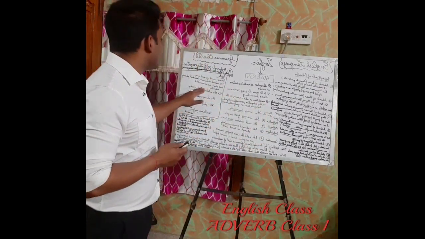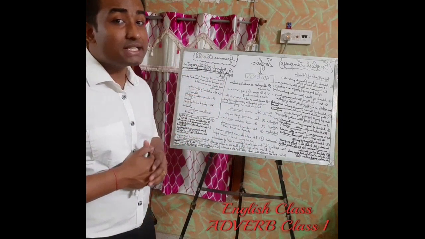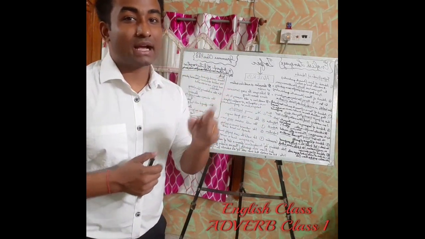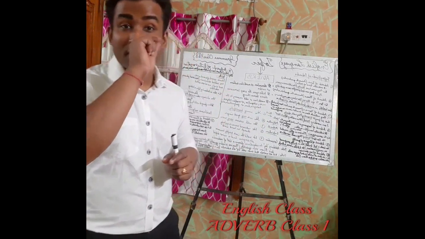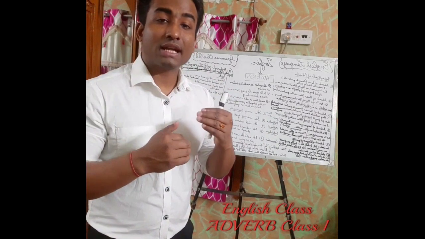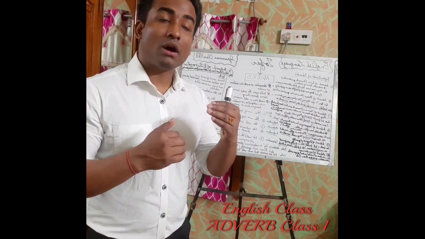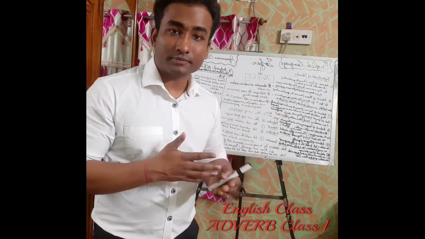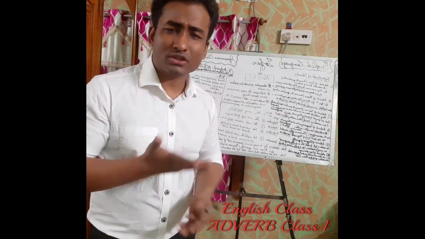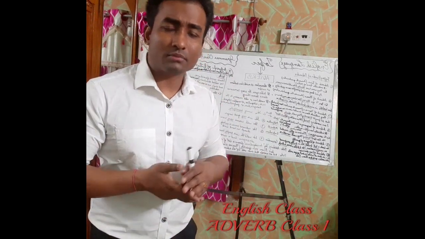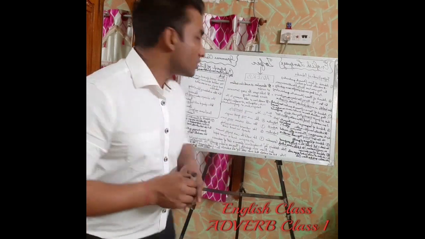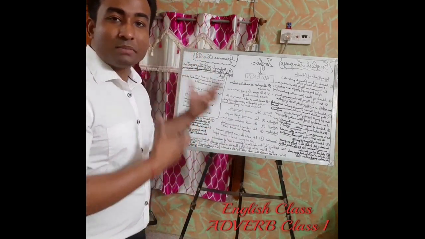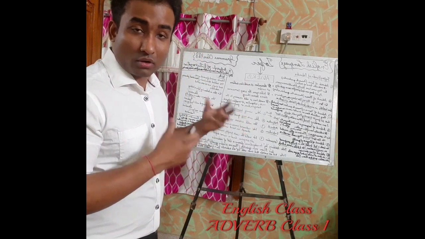She is behaving like a baby. How is she behaving? She is behaving like a baby. I told you guys the definition of adverb. It tells us how someone is doing something, or when, where, or what someone is doing. This is how it explains the word adverb.